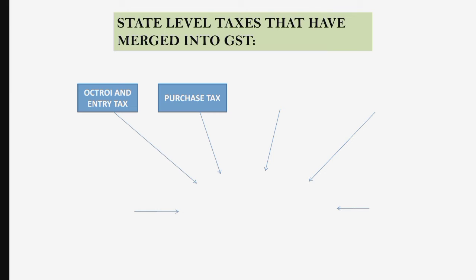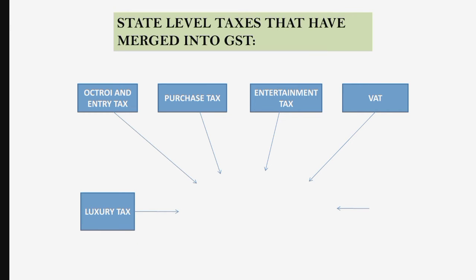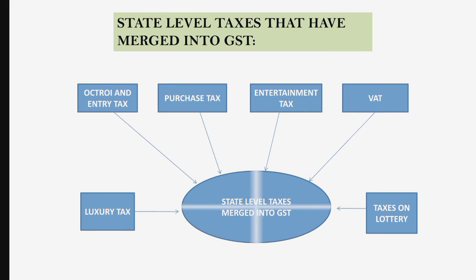Second is purchases tax, entertainment tax, VAT which is value added tax, luxury tax and taxes on lottery. So these are some state level indirect taxes which are now merged into GST, which is goods and service tax. So we have studied that there were some central level indirect taxes and state level indirect taxes. All these indirect taxes are now merged into one tax which is known as goods and service tax.